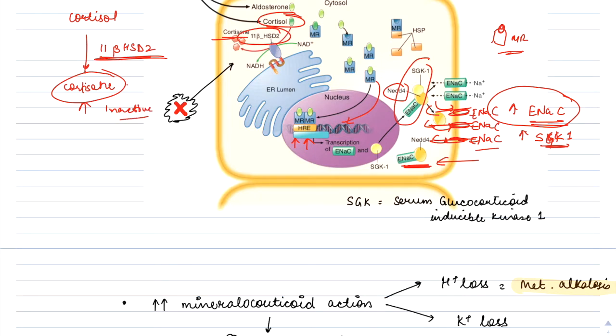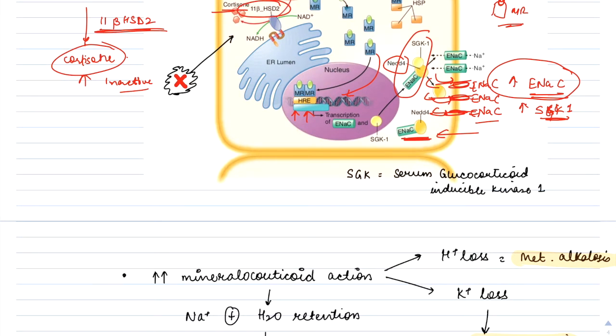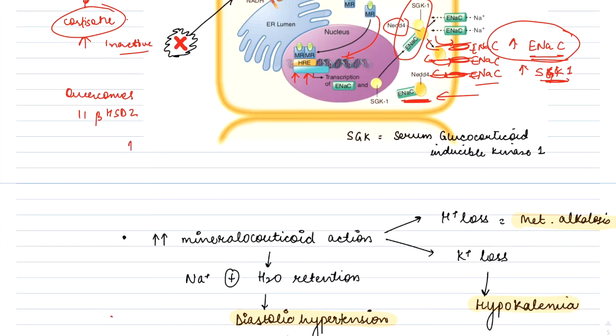So, thus the excess glucocorticoids which circulate in the blood are inactivated to cortisone in the kidneys, so that excessive sodium and water reabsorption cannot take place. But excess glucocorticoid secretion in Cushing syndrome overcomes the ability of 11 beta hydroxysteroid dehydrogenase type 2 to inactivate the cortisol to cortisone in the kidneys, and thus it increases the mineralocorticoid action of cortisol.